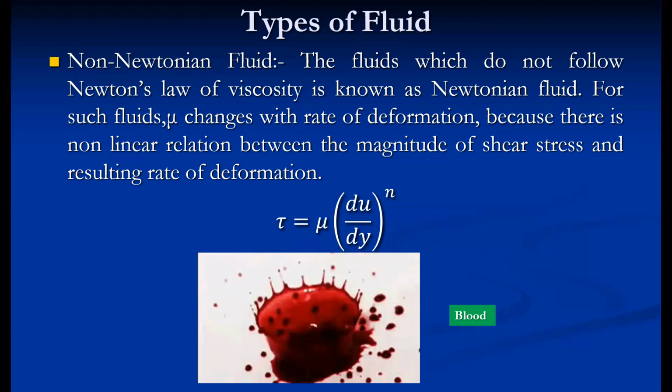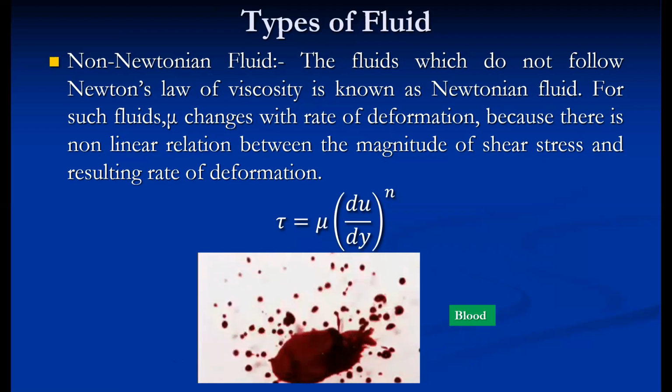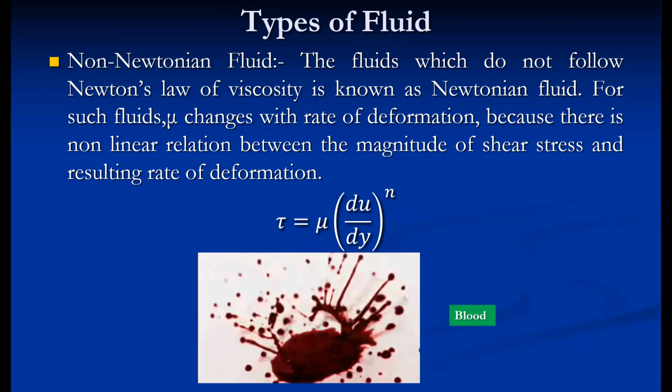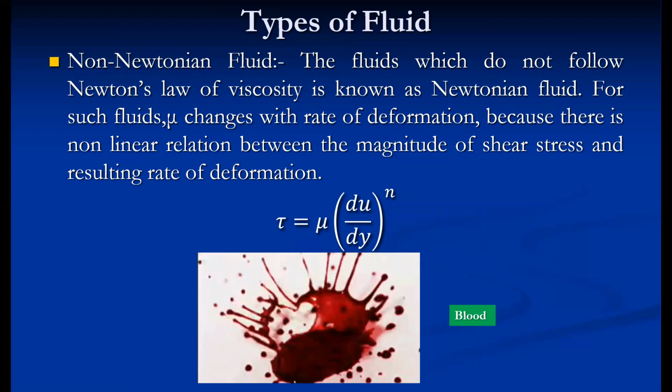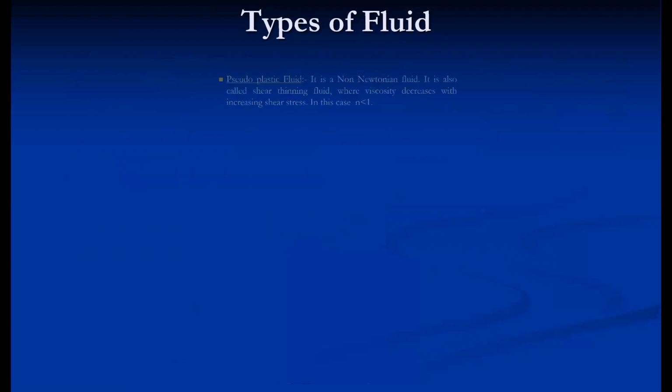So blood, we can say, can fit in both categories. In some cases, the n value of blood is greater than 1, and in some cases the n value is less than 1.